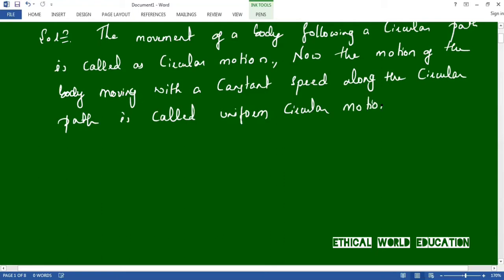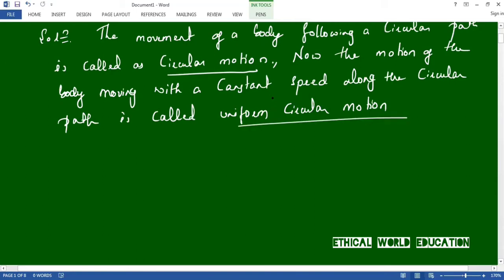Let us repeat. The movement of a body following a circular path is called circular motion. Any body which is moving in a circular path is called circular motion. Now the motion of the body moving with a constant speed is said to be a uniform circular motion. This is a simple definition.